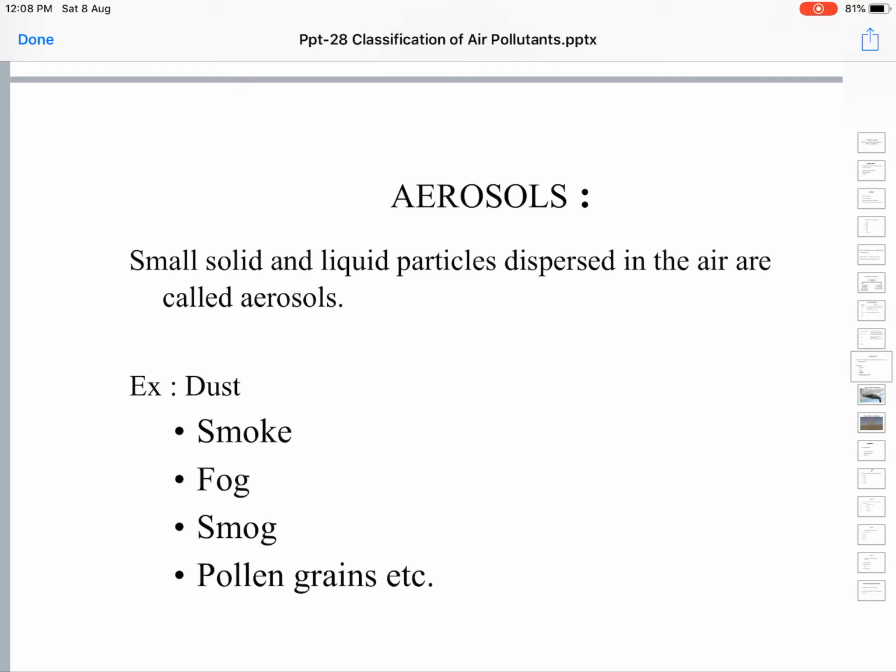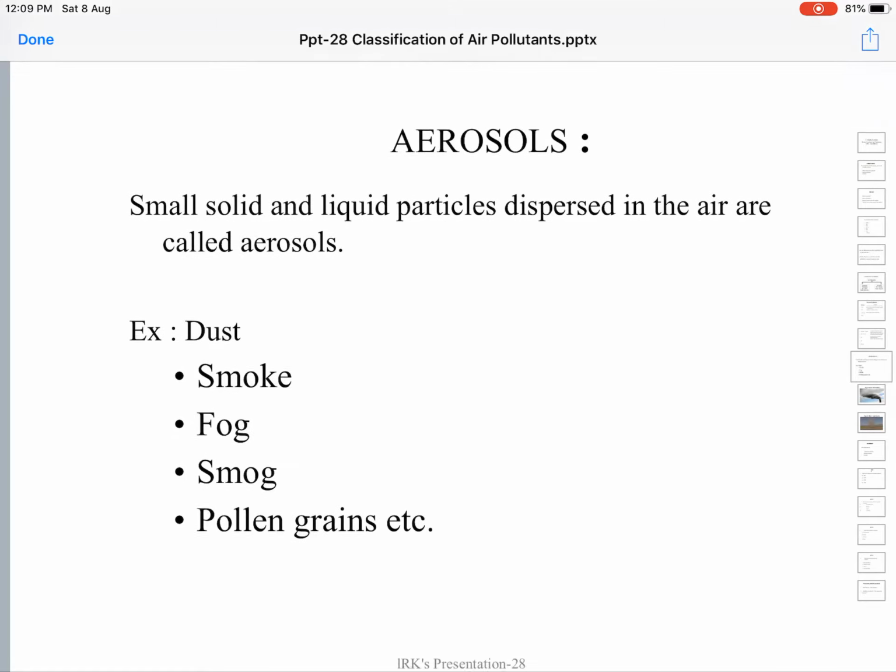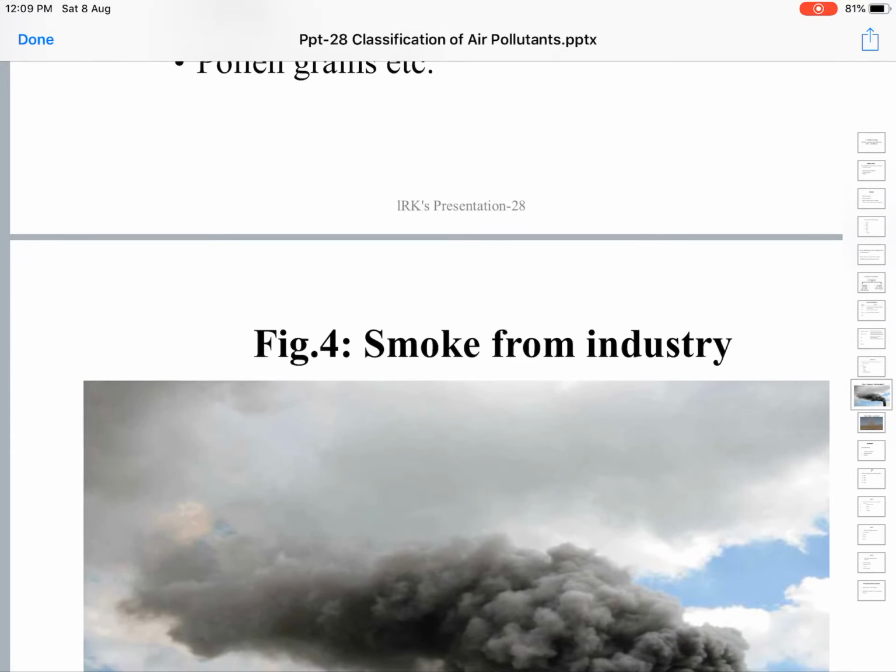Then a natural source of air pollution, aerosols, are pollen grains. Pollen grains are the natural source of air pollutants. Pollen grains are released by plants, from the flowers of the plants, into the environment for their propagation. But when these pollen grains are inhaled by animals or other living organisms, they cause respiratory tract irritation and allergic reactions. Asthma is also a kind of allergic reaction.